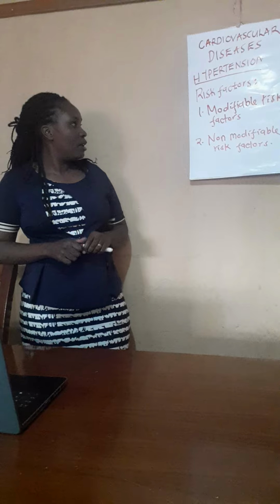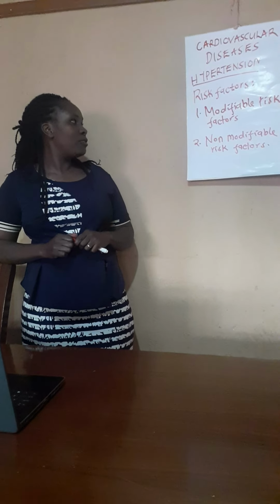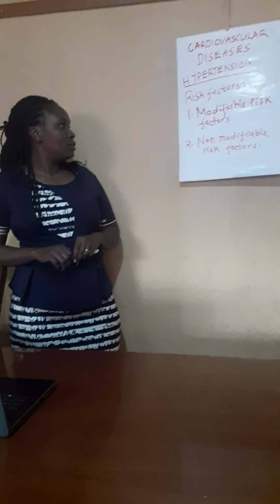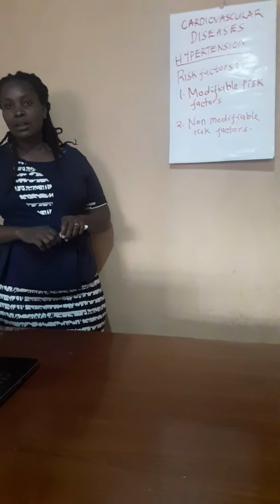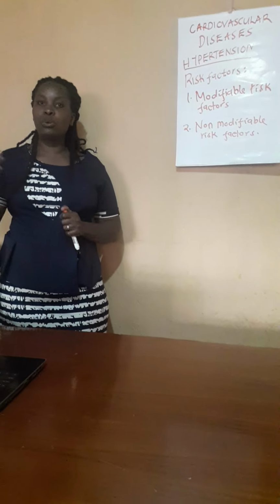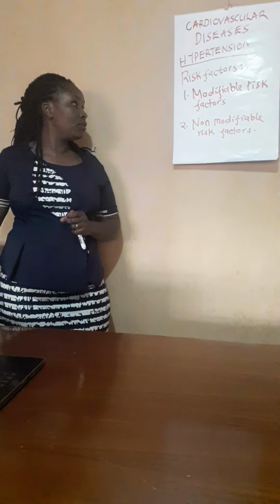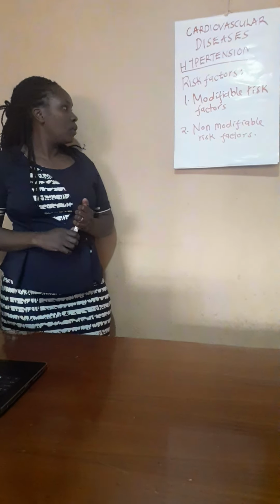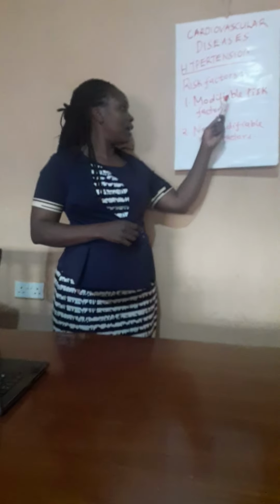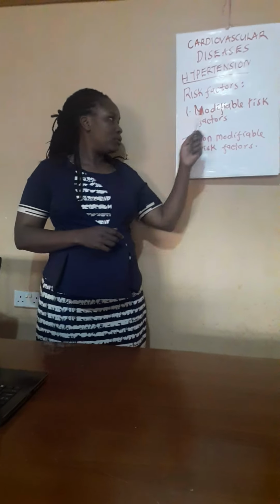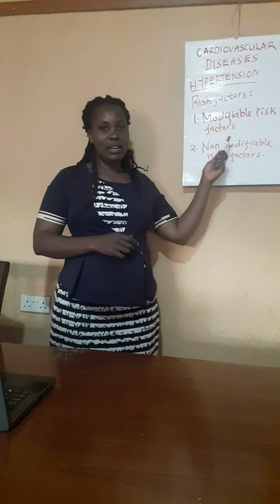Okay, I think another example of modifiable risk factors is also inactivity, because of course inactivity will lead to obesity, which will increase our chances of developing hypertension. Okay, so under modifiable we have talked about unhealthy diet, we've talked about obesity, and we've also talked about inactivity.